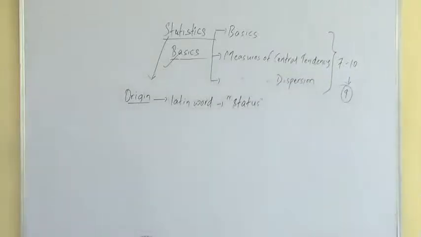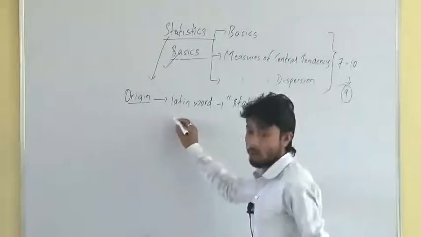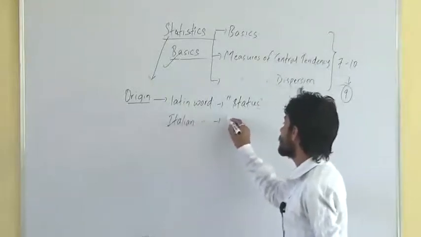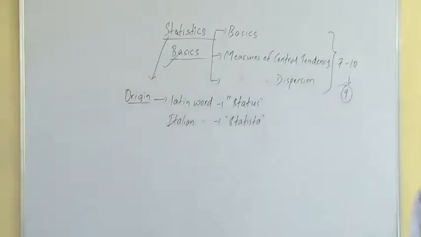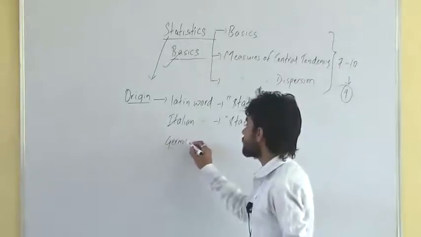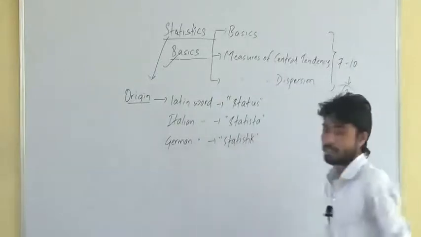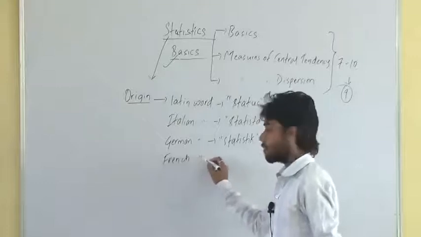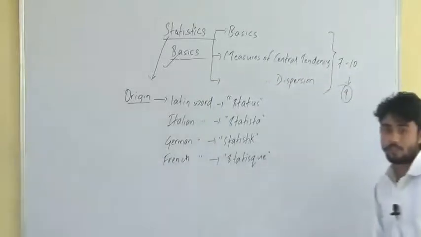Statistics was derived from the Latin word status, the Italian word statista, the German word statistik, and one last, the French word statistique.